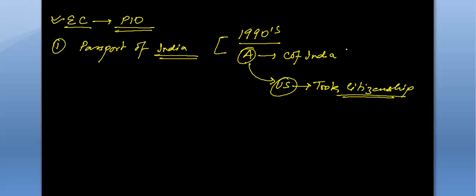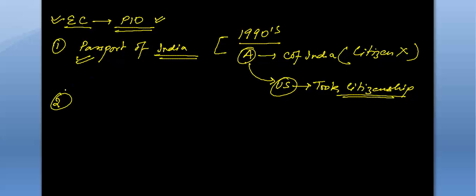So automatically his Indian citizenship will be cancelled, because India doesn't allow dual citizenship. So this is one case, that at any time in the past he held the passport of India. He was a citizen of India, but then he gained citizenship of another country and thereby lost the citizenship of India. This was the first case. These people are eligible. They can show that in the past they had a passport of India, and now they want to apply for the PIO scheme, and then they will get enrolled under the PIO scheme.